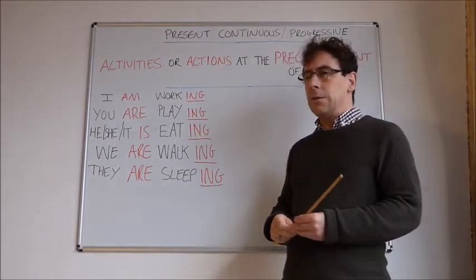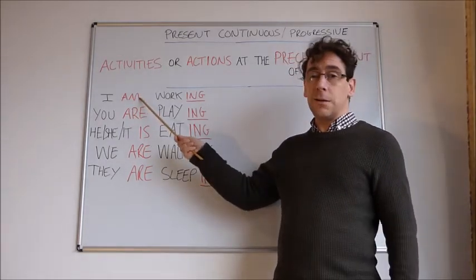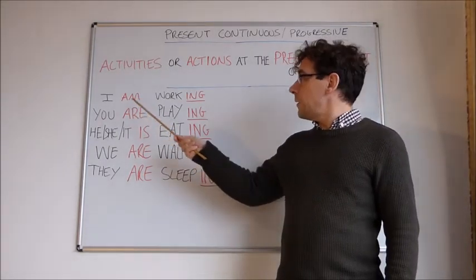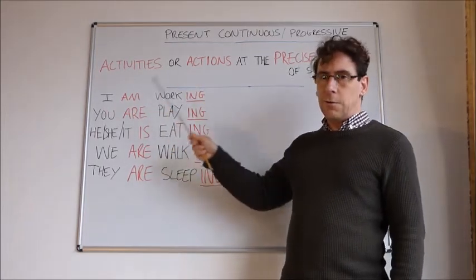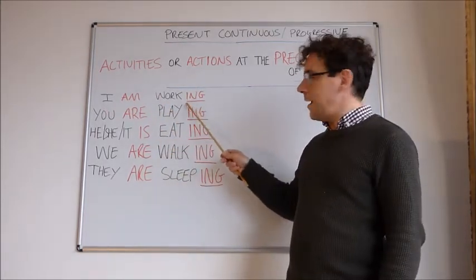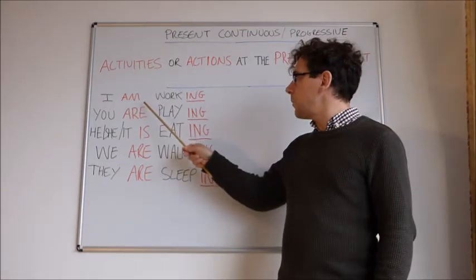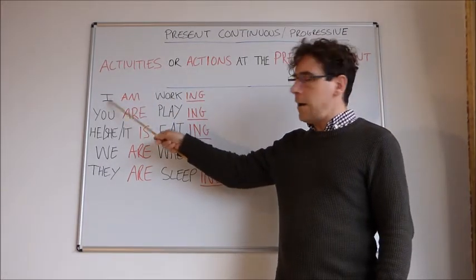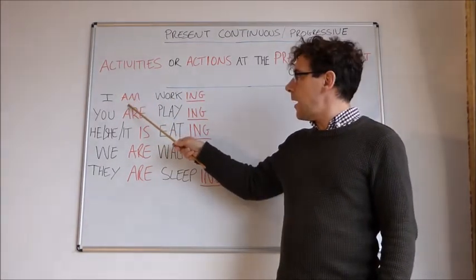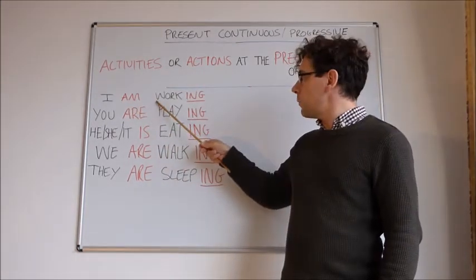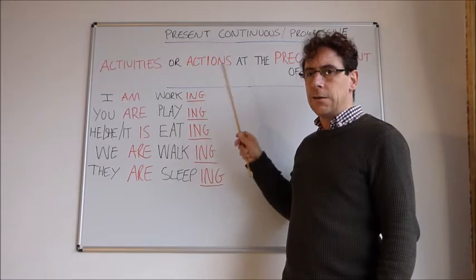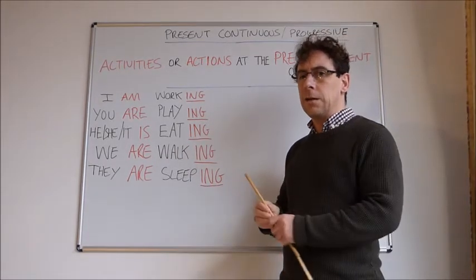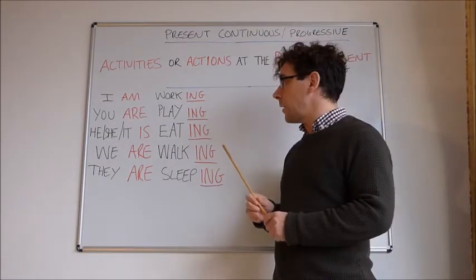In this case, with this tense, you will notice that we always use the verb to be. So we will see here, I am working. What you will also notice is this amazing ing at the end of the verb. So we use I, person, plus am, the verb to be, plus working. The ing specifies that it is something that is happening, something that is taking place right now.